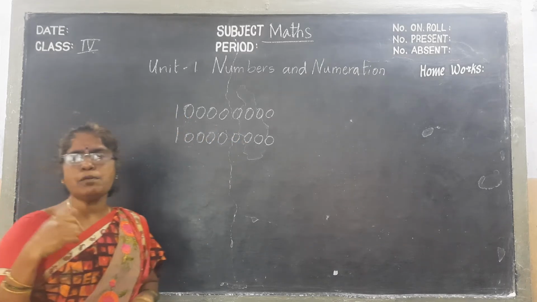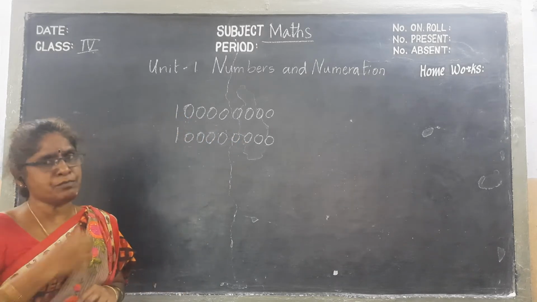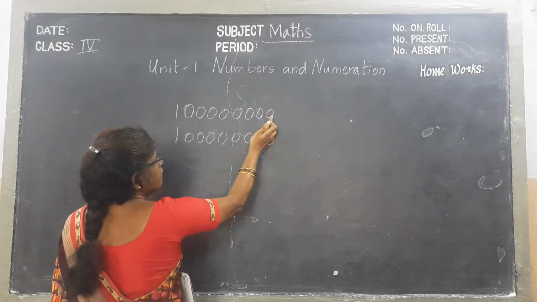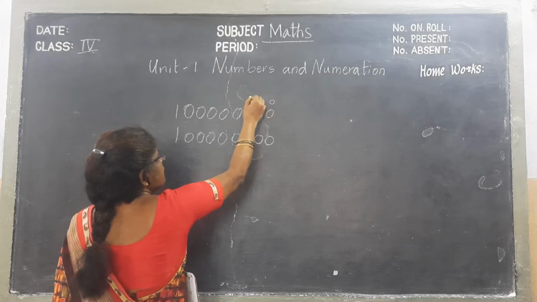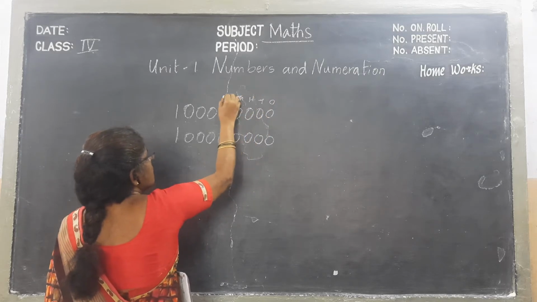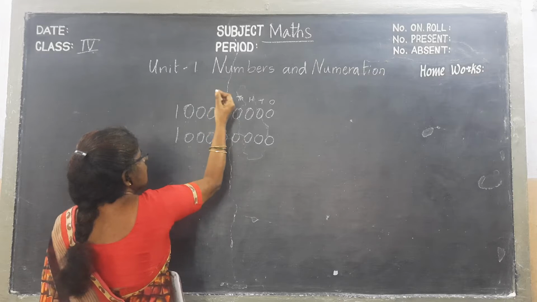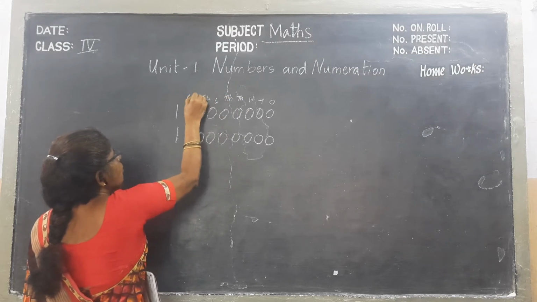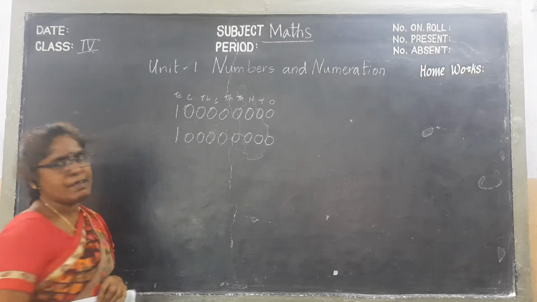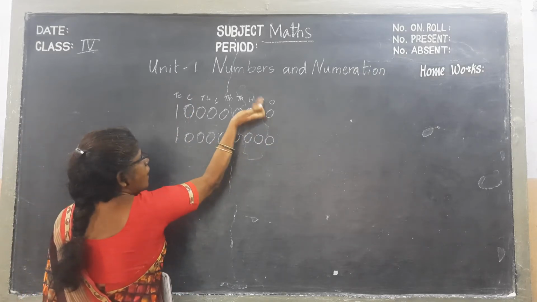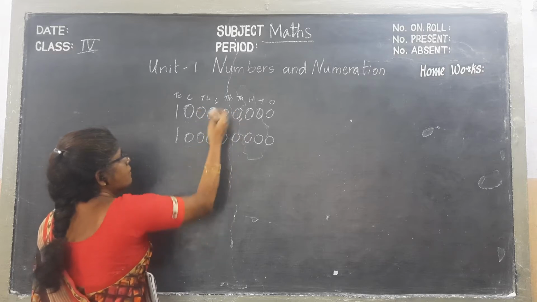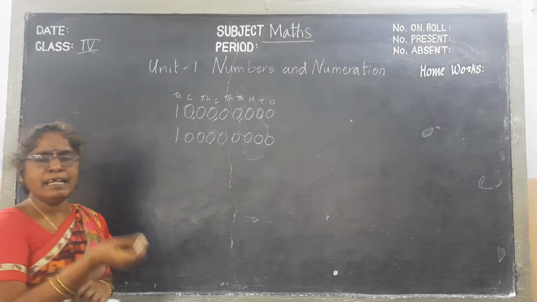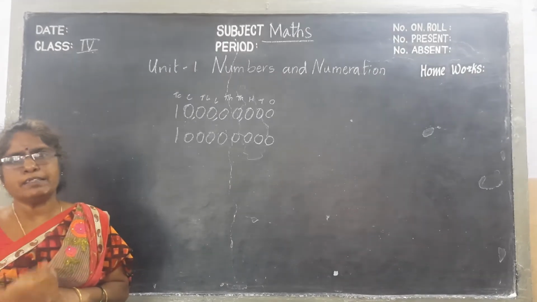In the Indian system, how we give divisions, we will observe first now. From the left side, we start with ones, tens, hundreds, thousands, 10,000, lakh, 10 lakh, and crore, 10 crores, like that. Then after hundred, one comma, after thousand, one more, and after lakh. In that way, we will divide the groups.